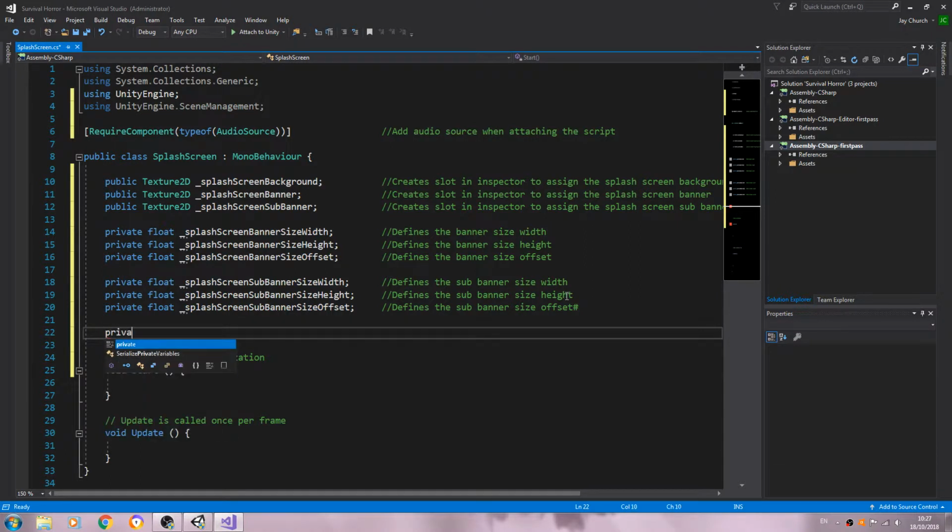Again, we'll come below, create a line break, again of type private float _splashScreenFadeValue. Defines the fade value for the splash screen.